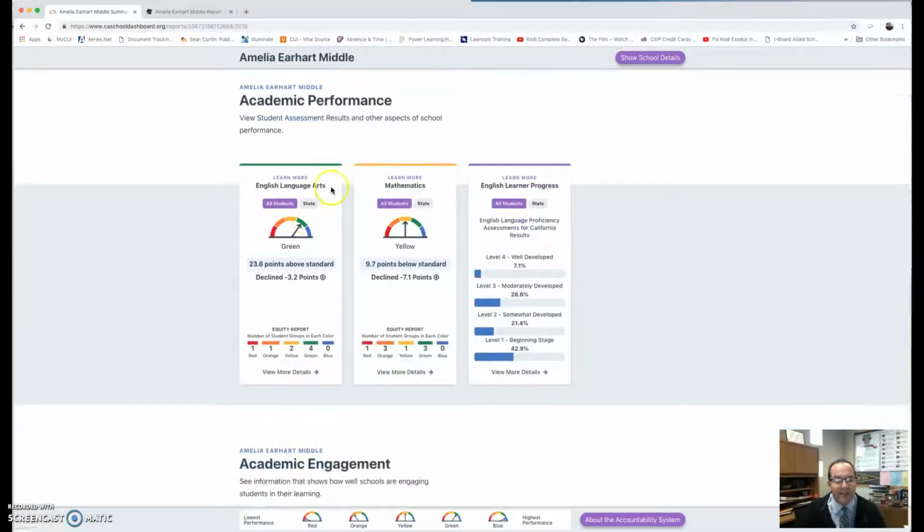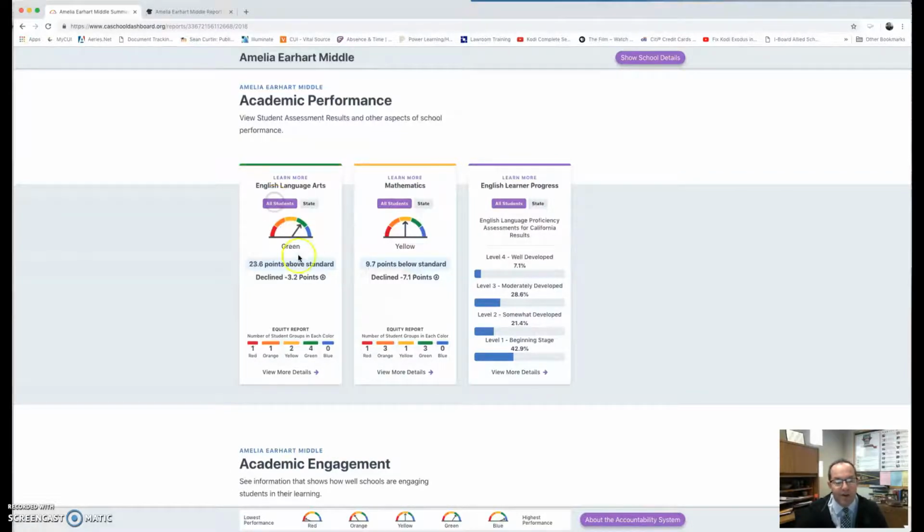So here's that academic performance. When you look down here where it says equity report, these are the number of groups that were in the green in language arts. So we have 4 of our subgroups, which is the majority, in the green, 2 in the yellow, 1 in orange, and 1 in red. And then if you look at us and the state, we were 23.6 points above the standard. The state is 6 points below the standard. So we're quite a bit above the state average in language arts as it relates to distance from standard, or distance from 3.